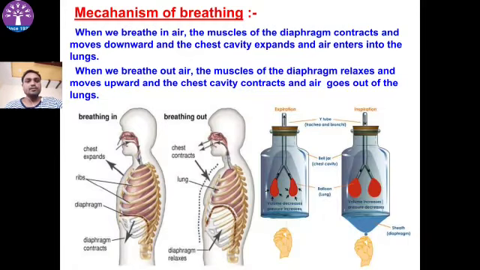Mechanism of breathing. When we breathe air in, the muscles of the diaphragm contract and move downward, so the chest cavity expands and air enters the lungs. When we breathe out, the muscles of the diaphragm relax and move upward, the chest cavity contracts and air goes out. So this is the mechanism of breathing, inhalation and exhalation.